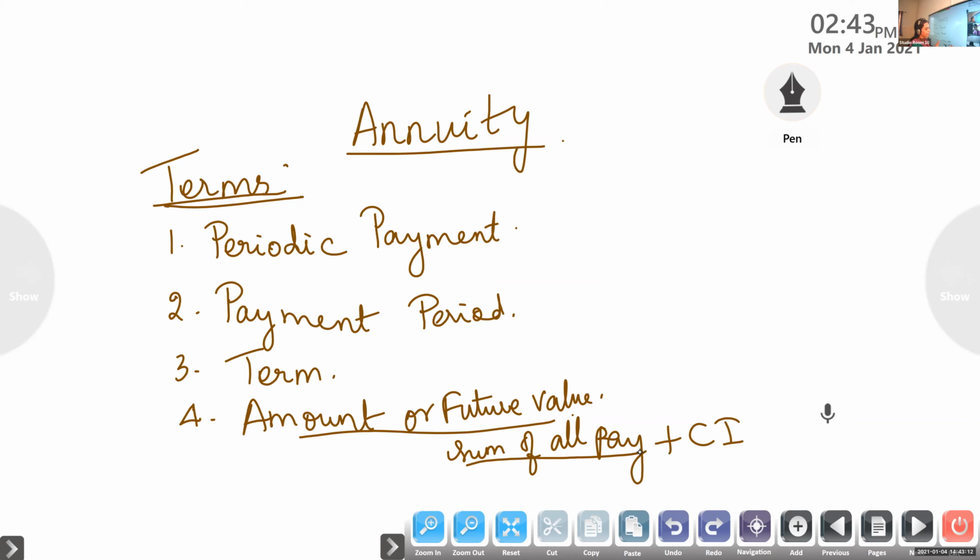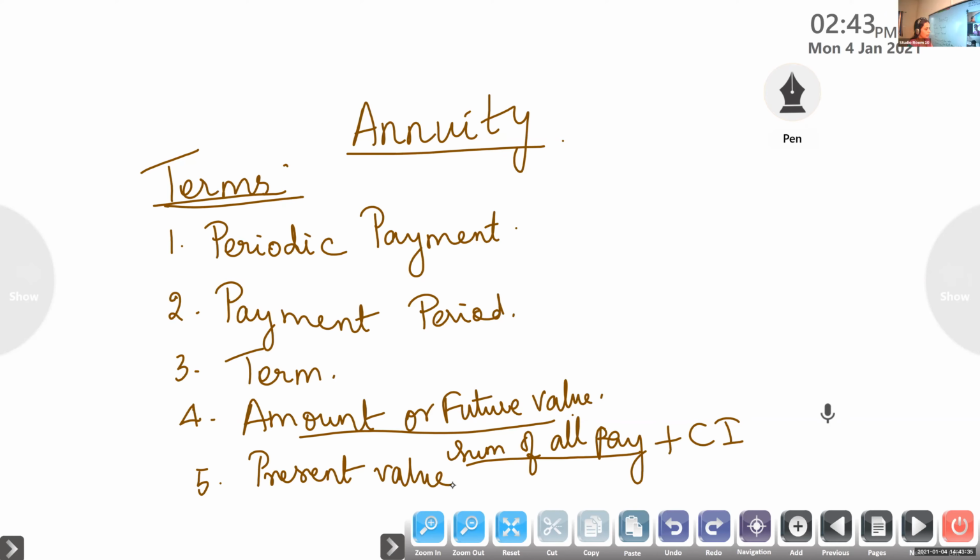We add up all the payments we are making along with the interest. These two give you the amount or future value. Next is present value or capital value. Which one? The previous one, amount or future value.